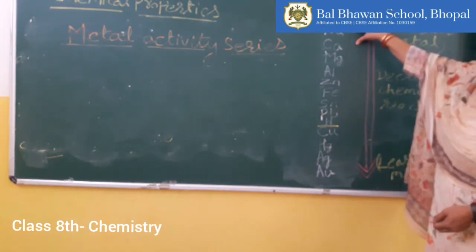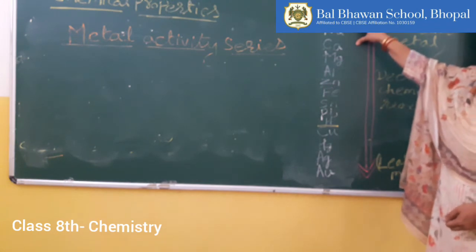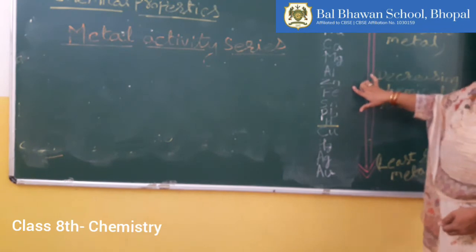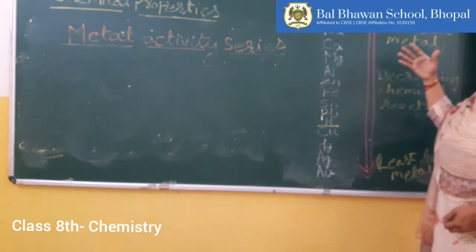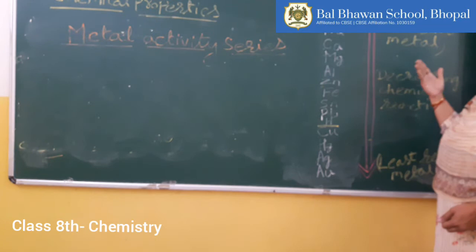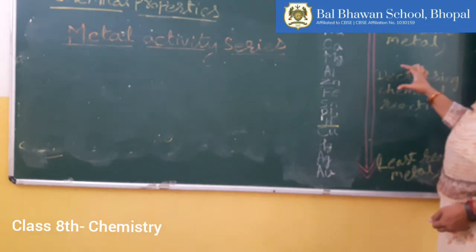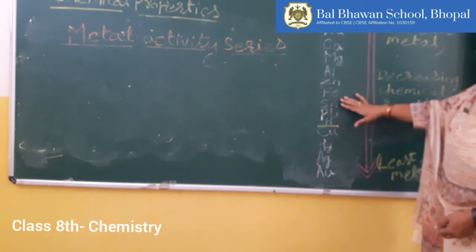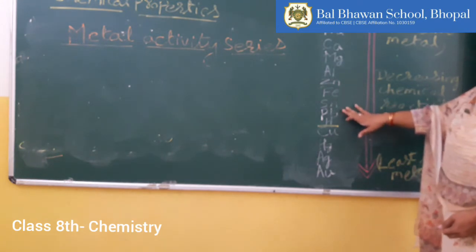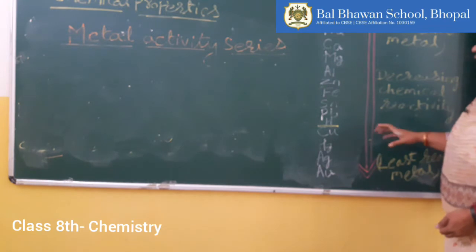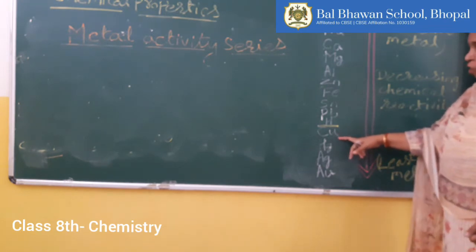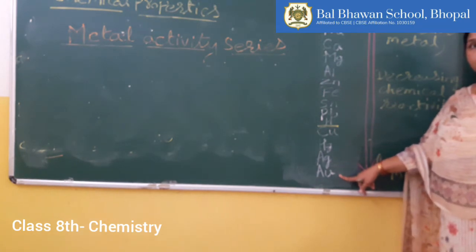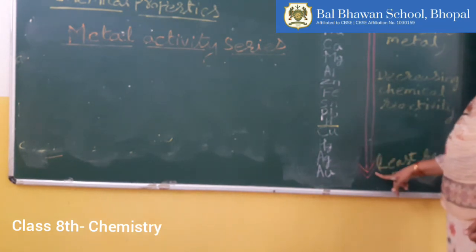The most reactive metals can react with cold water also. But magnesium, aluminium, zinc react with steam. That too, if you heat it, then the reaction will be vigorous. Otherwise, they react slowly. Same with the rest, that is lead and tin. Next, copper, mercury, silver and gold are the least reactive metals.